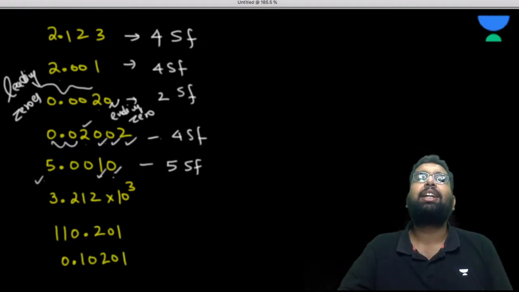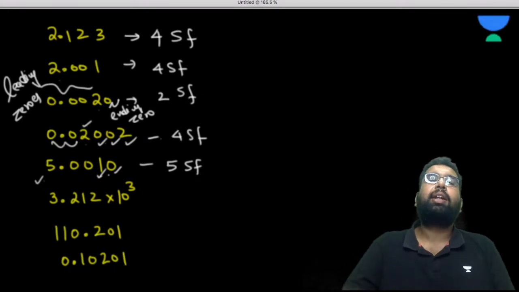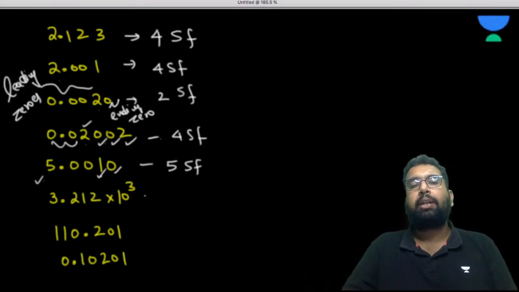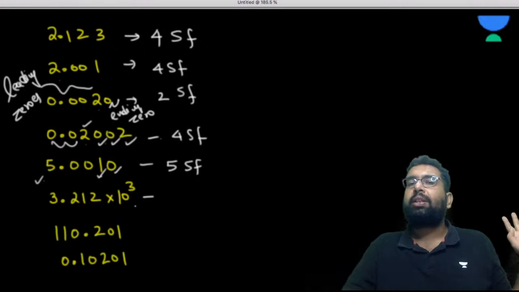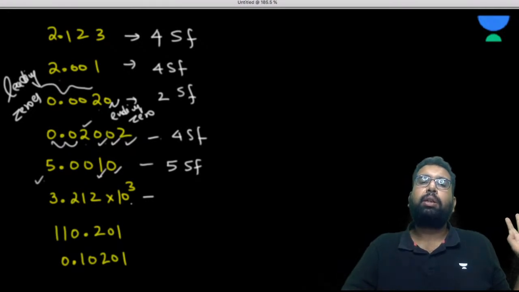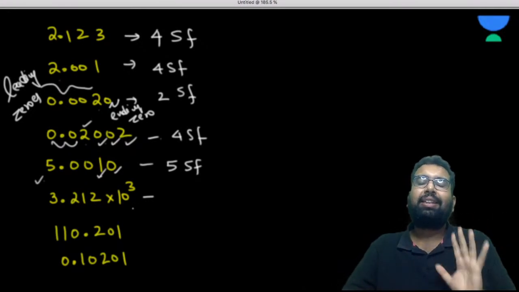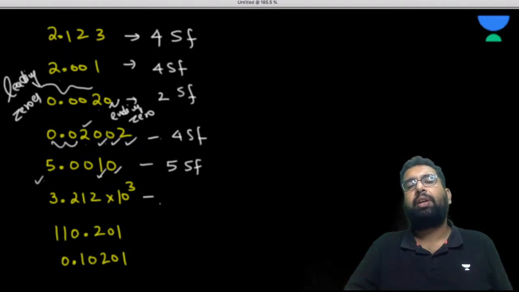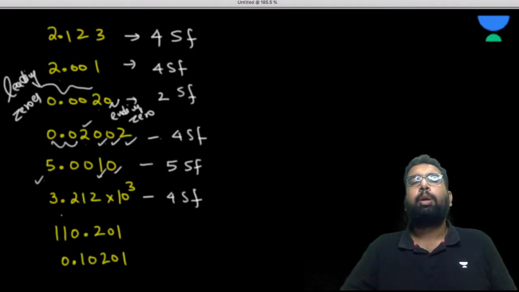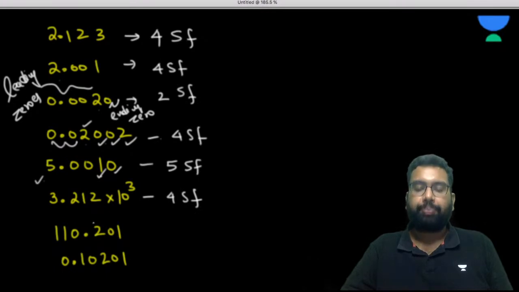This 0 is the ending 0 and it appears after the decimal. So basically all are significant figures. Now this is 3.212 times 10 to the power 3. 10 to the power 3 is never significant. Many students confuse this. So there are 4 significant figures, because these 4 are non-zero digits.